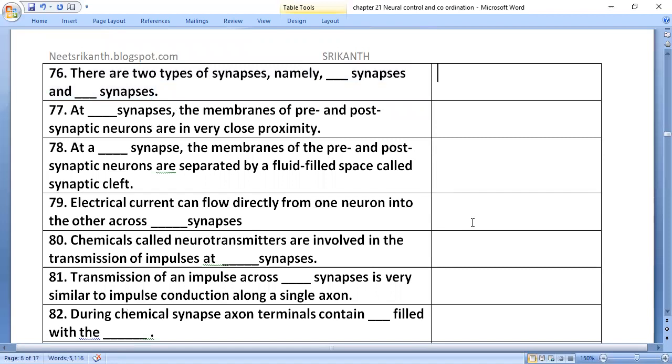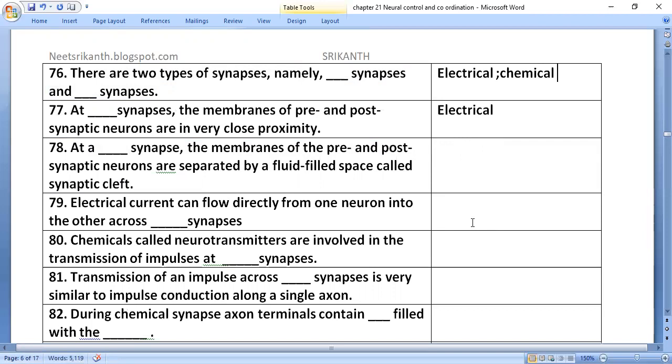There are two types of synapses, namely electrical synapse and chemical synapse. At an electrical synapse, the membranes of pre and postsynaptic neurons are in very close proximity.